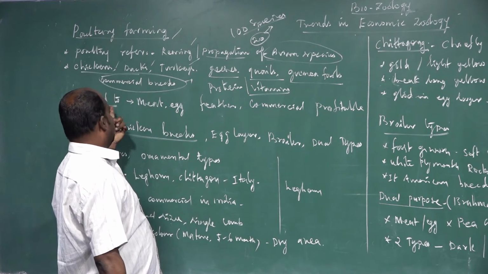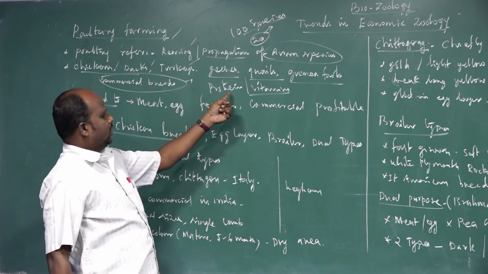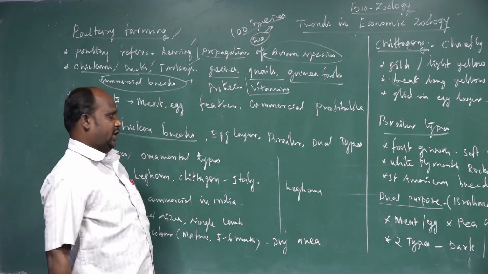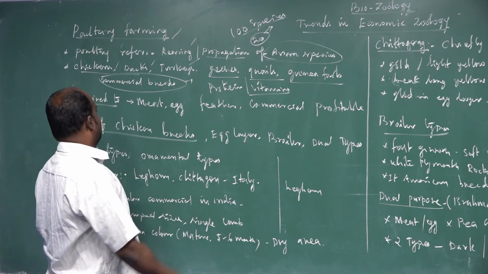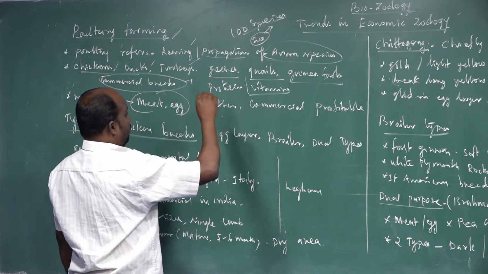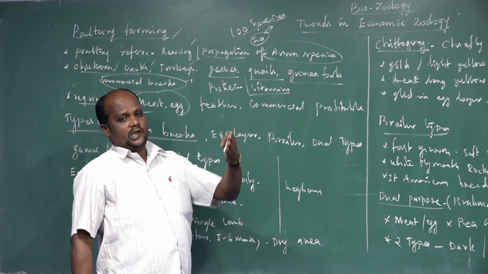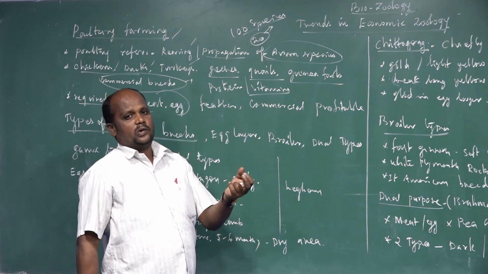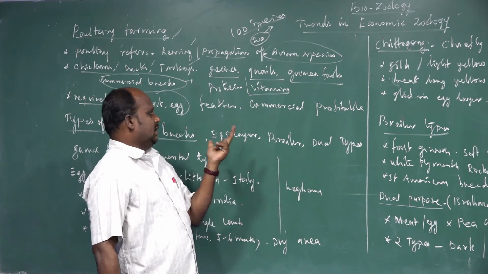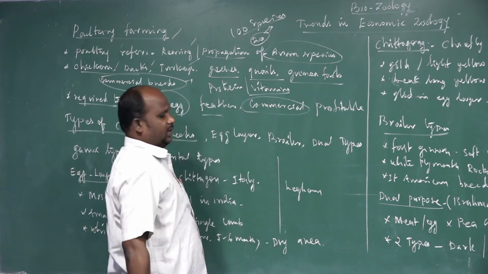From poultry farming, we take protein and vitamins in large amounts from the bodies of the poultry bird population. The next requirements are meat and eggs, which provide protein and vitamins. There are also by-products: poultry farming produces a large amount of feathers, broken shells and dead bodies of animals. Feathers are a commercial value product from poultry culture.